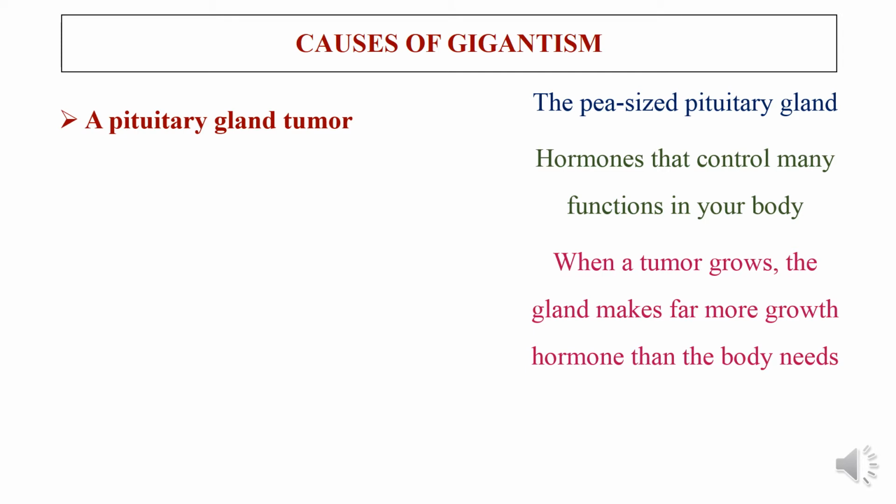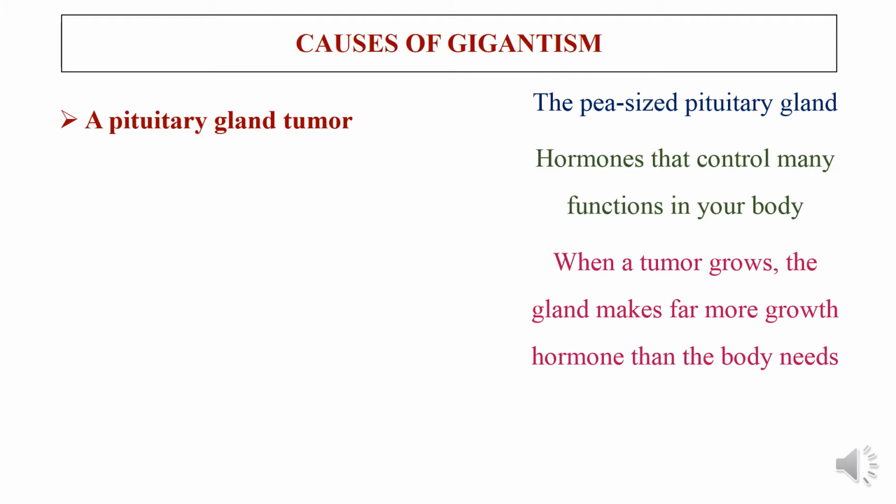It makes hormones that control many functions in our body. Suppose there is a tumor growth on the pituitary gland, then the gland makes far more growth hormone than the body requires.